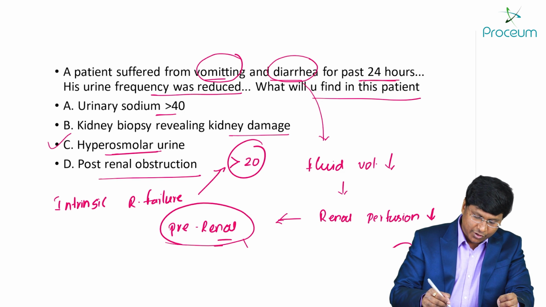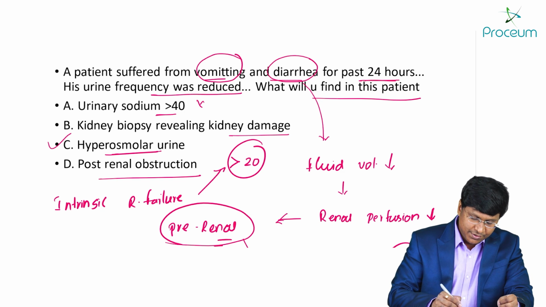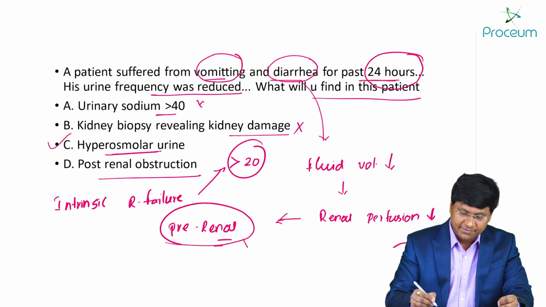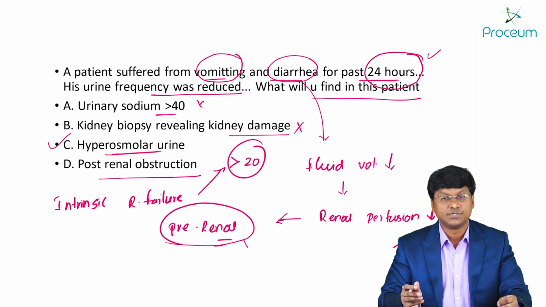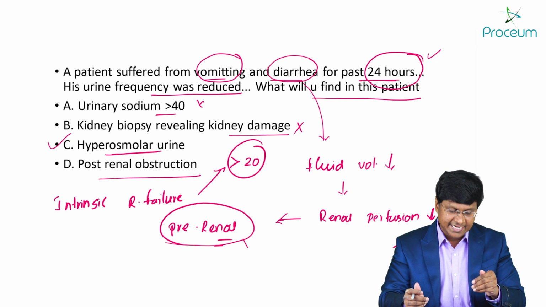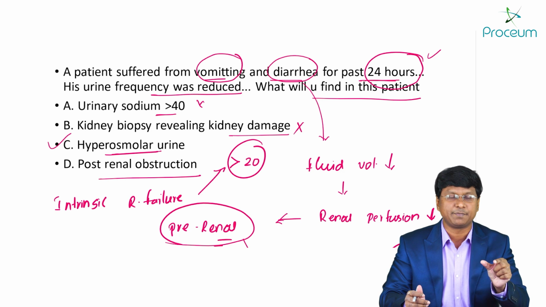Then you take the second option. So your first option is ruled out now. Kidney biopsy revealing the kidney damage is not correct. Why? Because the individual is presenting with the manifestations within 24 hours. So it's a very short presentation. You cannot appreciate the kidney damage in the biopsy within this particular short presentation.